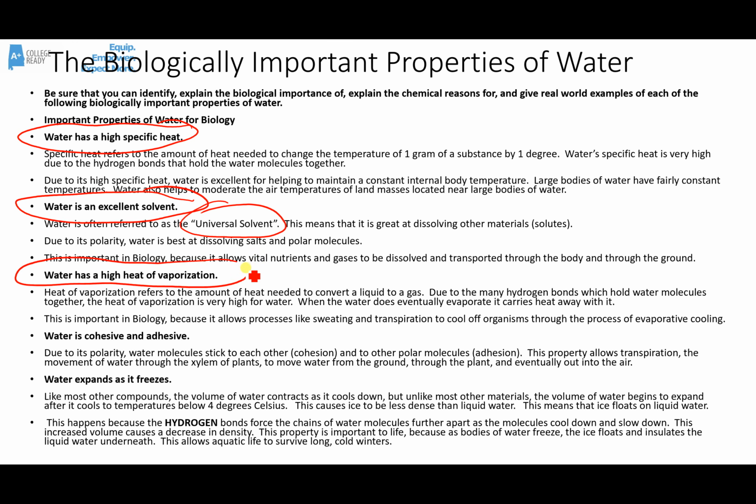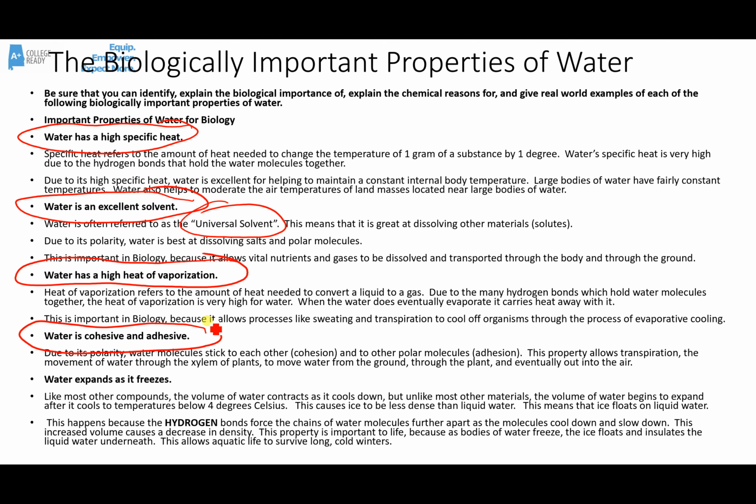Water has a high heat of vaporization. This means it takes a lot of heat to turn it from a liquid to a gas. Again, this is due to the hydrogen bonds. Before the change of state can happen, those hydrogen bonds have to be broken. It takes a lot of heat to do that. This is why sweat and transpiration work well. As sweat or water moving during transpiration evaporate, they move a lot of heat away from the organism. They take that heat with them and they cool off the organism through evaporative cooling.